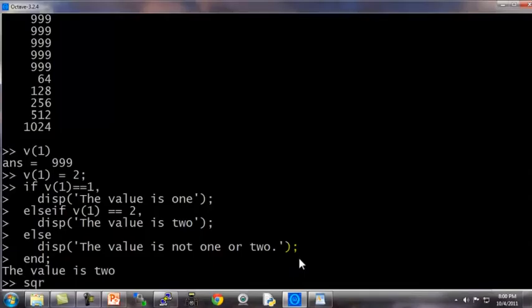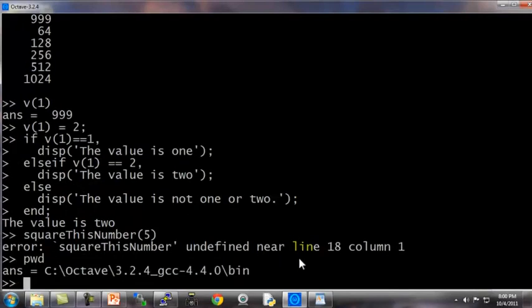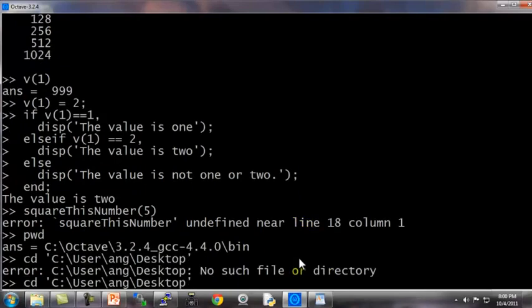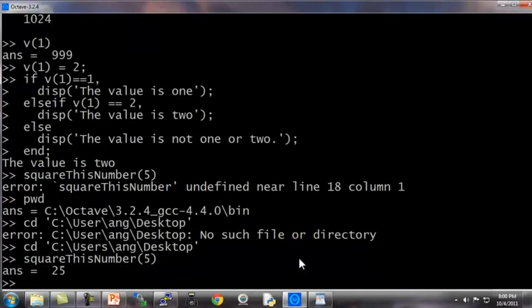So let's try to call this function squareThisNumber(5). And this actually isn't going to work. Octave says squareThisNumber is undefined. That's because Octave doesn't know where to find this file. So as usual, let's use pwd. Oh, I'm not in the right directory. So let's cd users/ang/desktop. That's where my desktop is. Oops, a little typo there. Users/ang/desktop. And if I now type squareThisNumber(5), it returns the answer 25.